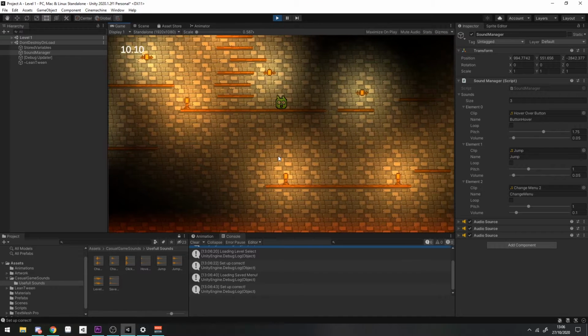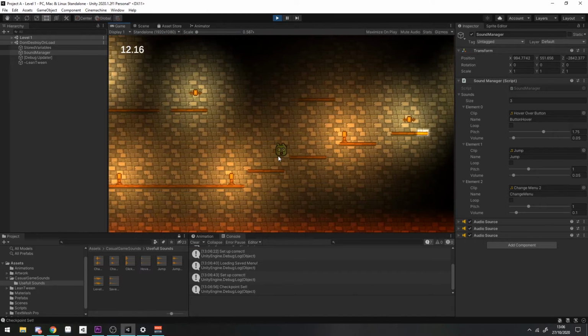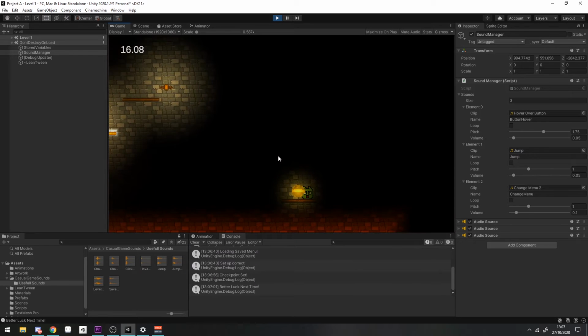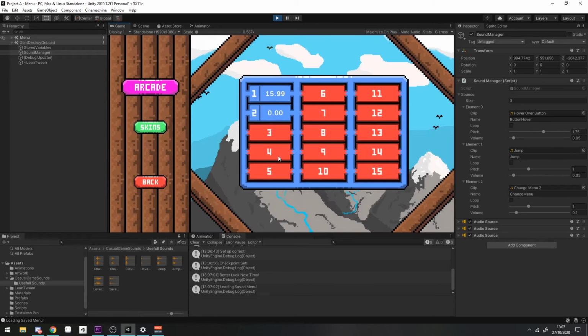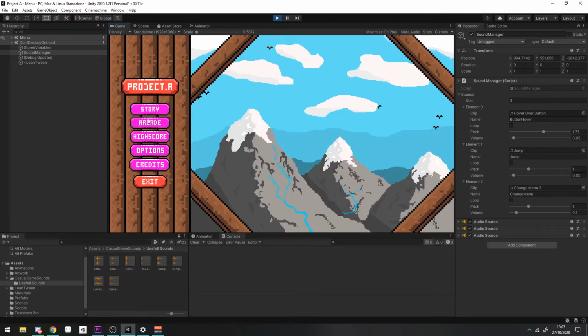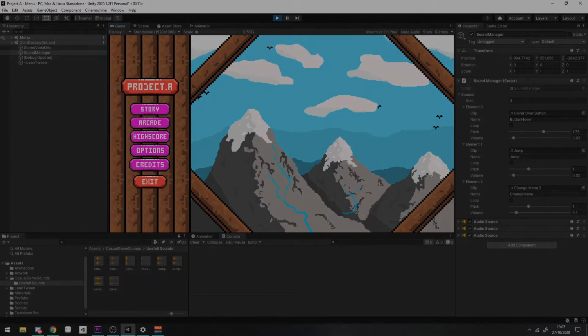So these are just getting them all implemented and in place whilst I look for the perfect sound for each role. So I won't be going over the script for the sound manager system today. Firstly because it's kind of complicated, but secondly because I used a tutorial from Brackeys. It's a fantastic tutorial, so I'll be sure to link that down below if you want to know how I achieved this. I will quickly jump into my menu controller script though and show you how easy it is to play a sound using this system.